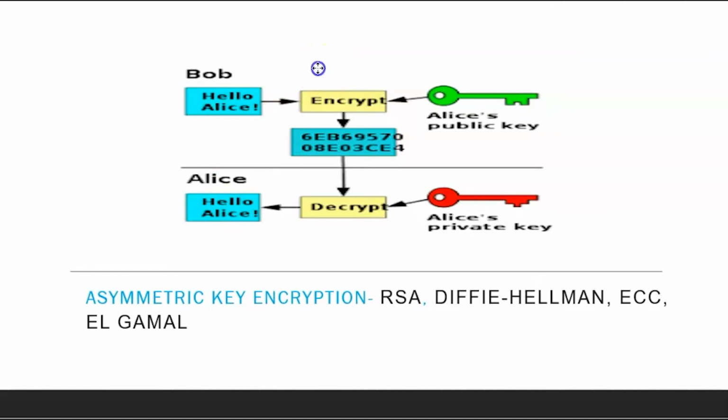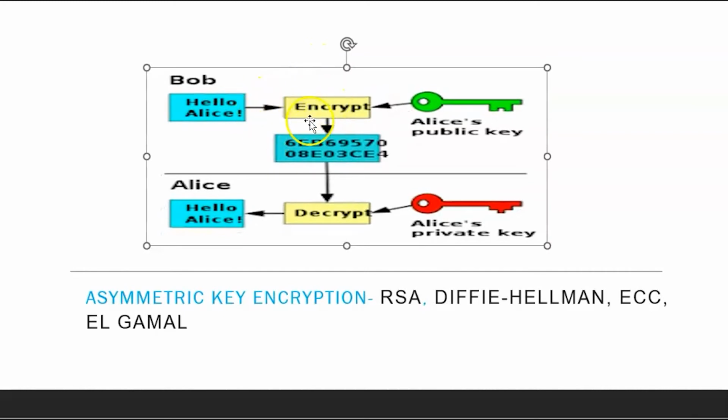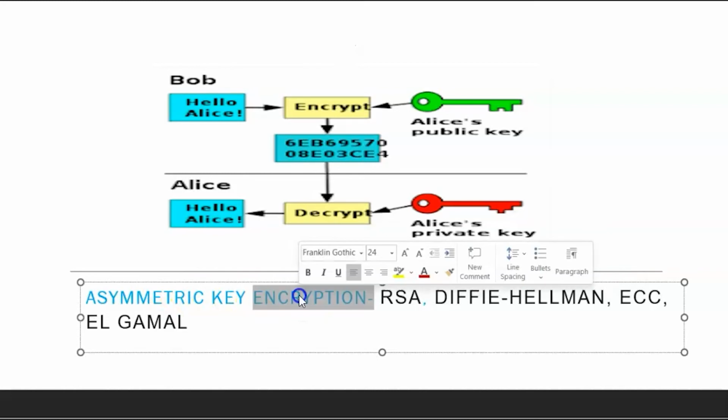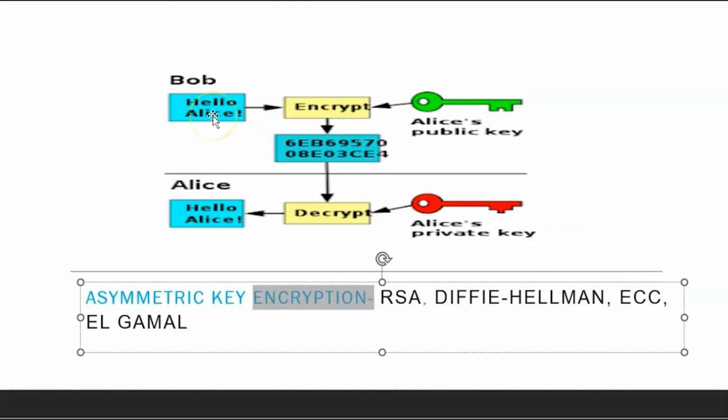So if you notice this, when the encryption happens, it all happens on the receiver's public key. Bob is the sender, and Bob's public key or private key plays no role in the encryption. Remember, in encryption there is no role of the sender's public key or private key. Many times they ask these questions. The message is encrypted by the receiver's public key, and when it reaches the receiver, the receiver uses the private key to decrypt it. Some known algorithms, RSA, Diffie-Hellman, and ECC, are examples of public key and private key algorithms.